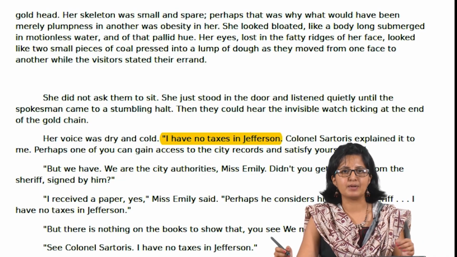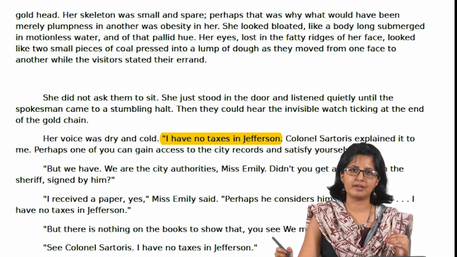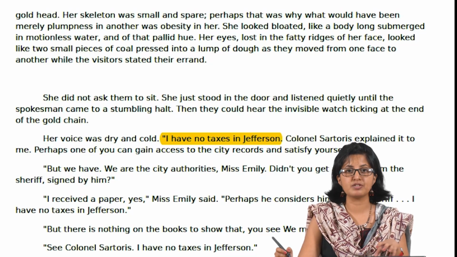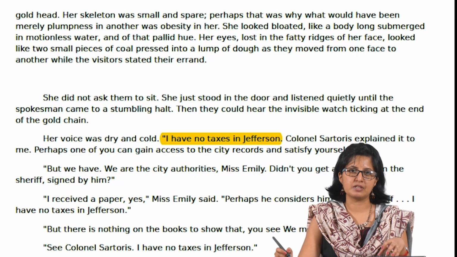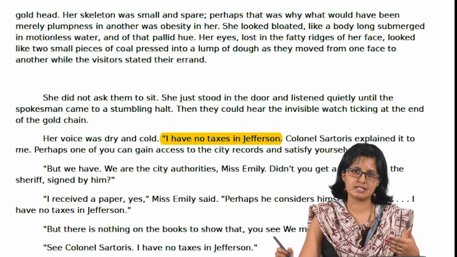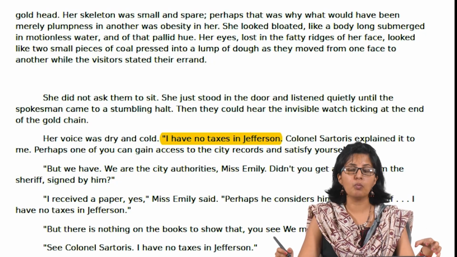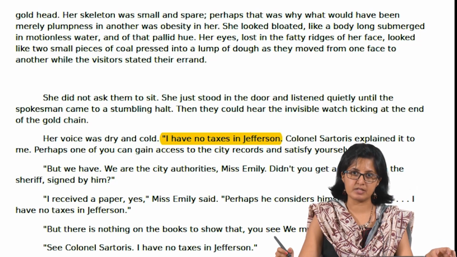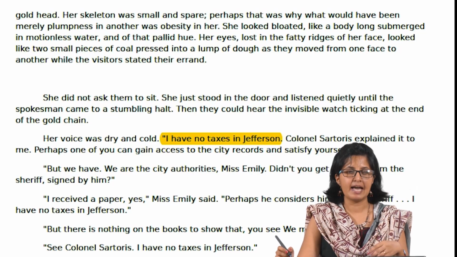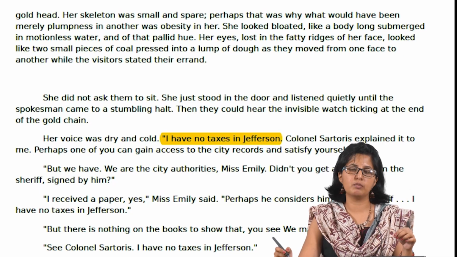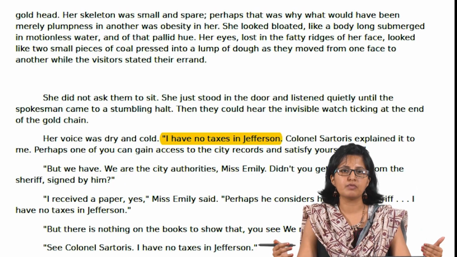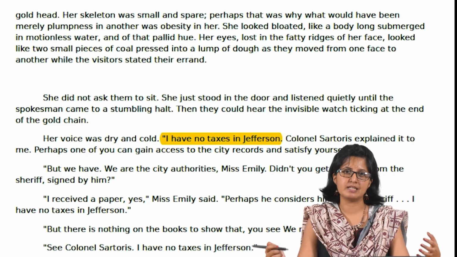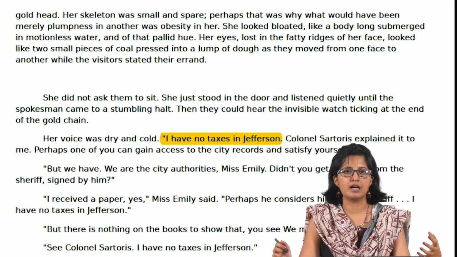And we also get to know that the way Emily's character is portrayed, particularly in this instance where she refuses to pay taxes, we do find that Faulkner is being critical of this attitude, but there is also a sympathetic way in which this gets portrayed, because it's about a woman who was at some point a part of the aristocracy, enjoyed certain powers in that context, and now she's extremely helpless, and that helplessness comes out in the form of this defensive attitude, this arrogant attitude. The sympathy with which Faulkner presents and portrays Emily is very hard to miss and quite admirable.